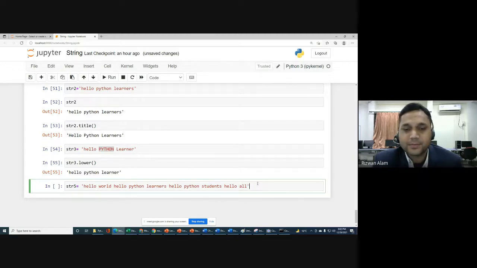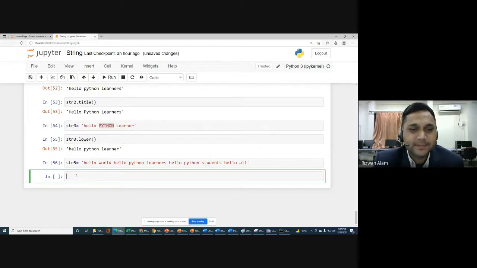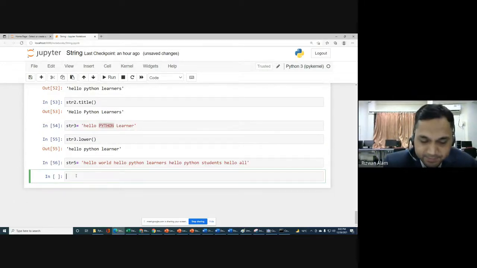Now if you want to check how many times hello occurs in your string, you will write str1, then count, and within parentheses you will write hello. And if you want to check from which character to which character, that also you can specify.